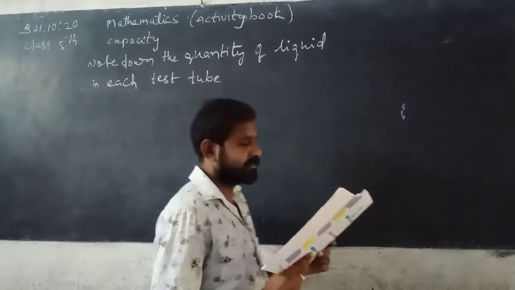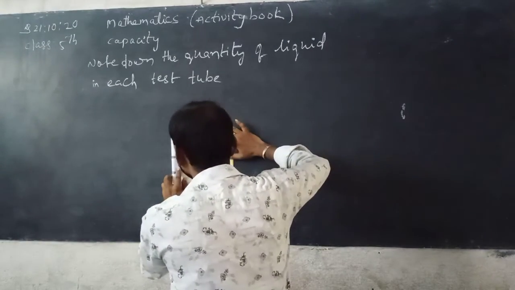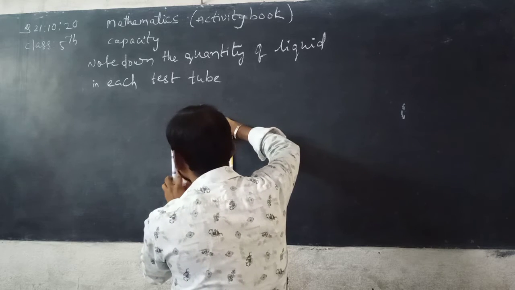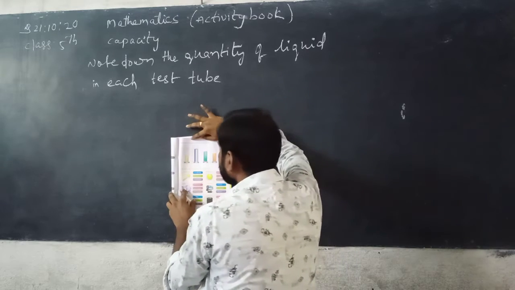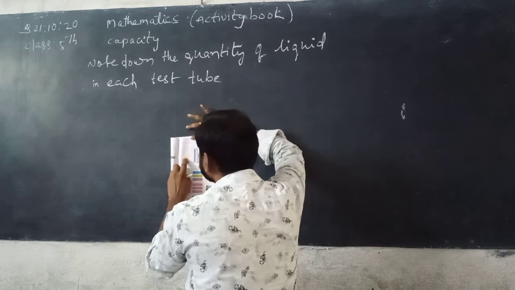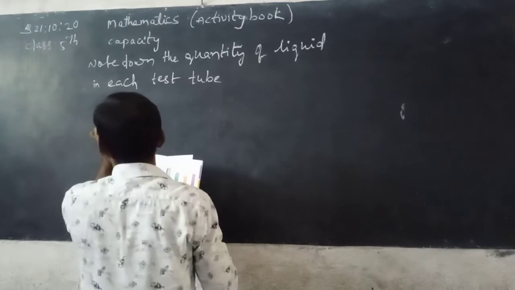See first one, observe the first test tube here, the quantity of liquid given in the test tube. So here what is this, 5 ml, after that 6, 7, 8, 9 ml. So you can write here 9 ml.